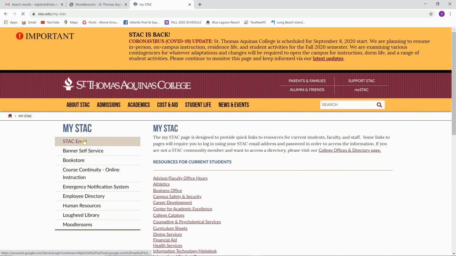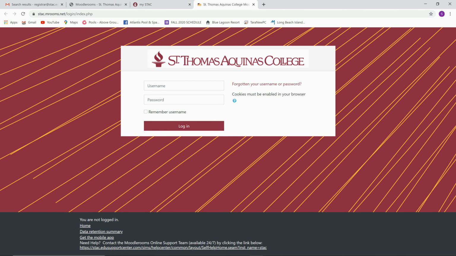And then you want to go all the way to the left hand side under My STAC and select the last tab, Moodlerooms. Once you have set up your initial link through your email, now you can access Moodlerooms through the STAC website. As I said before with your STAC email address, please make sure to sign out of Moodlerooms when you are finished using it. You always want to protect your confidentiality and your records.